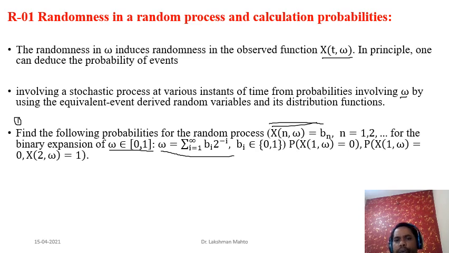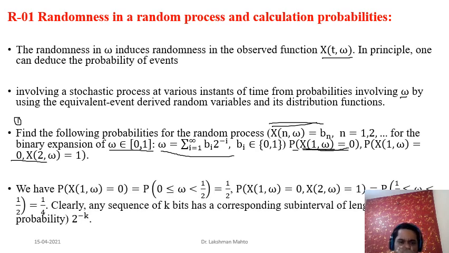And now we have the question, whether we call it time or whether we call it n. When time is equal to 1, what is the probability that this random variable is taking value 0? What is the probability that this random variable is taking value 0 for time equal to 1? And similarly, what is the probability that for time equal to 1 and time equal to 2, this joint random variable is taking value 1? So these two probabilities we will calculate.